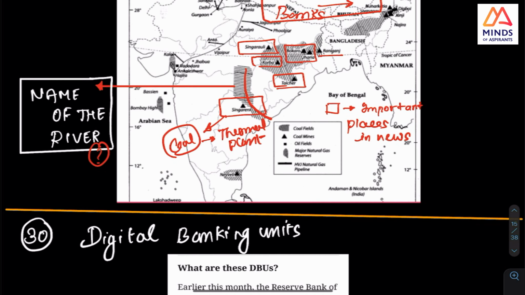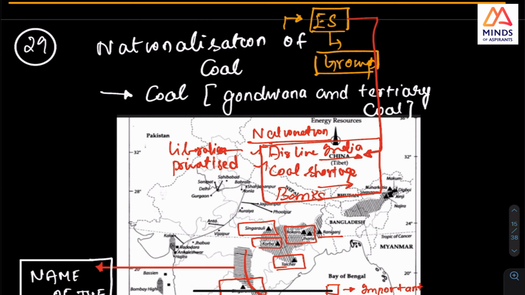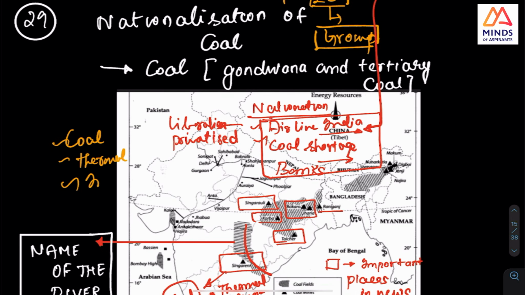There was some labor problem, a problem of mining. You already know there is a lot of coal shortage. Coal is present in India, but it is not present in the thermal power plants, and there are power cuts and imports happening now.